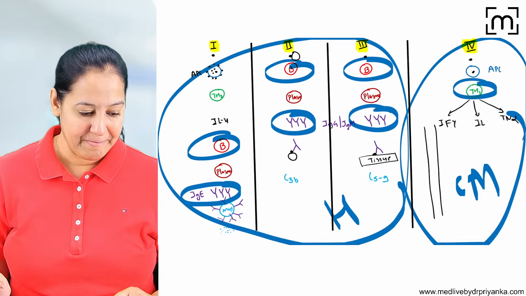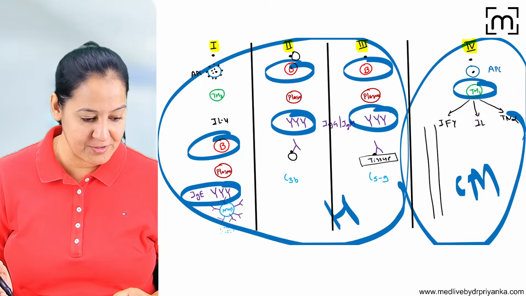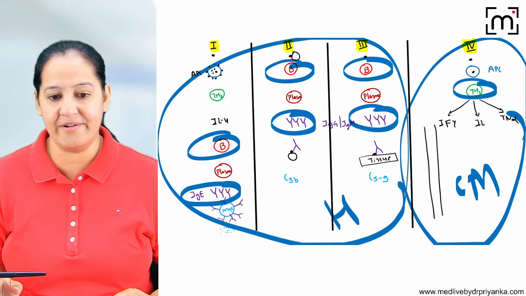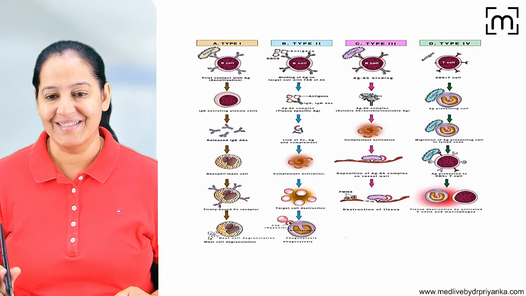In type 2, will there be hemolysis, ma'am, as complement is present? Yes, Raju, hemolysis can be there. Phagocytosis can be there. The end result is phagocytosis. Okay. So that is the thing.